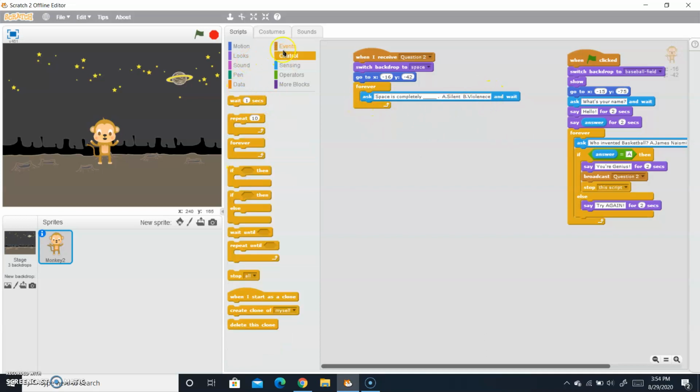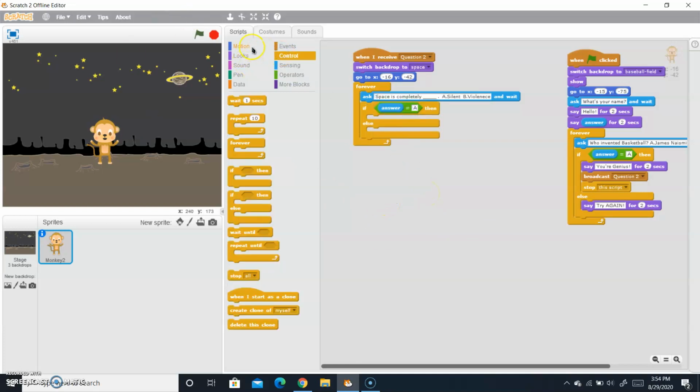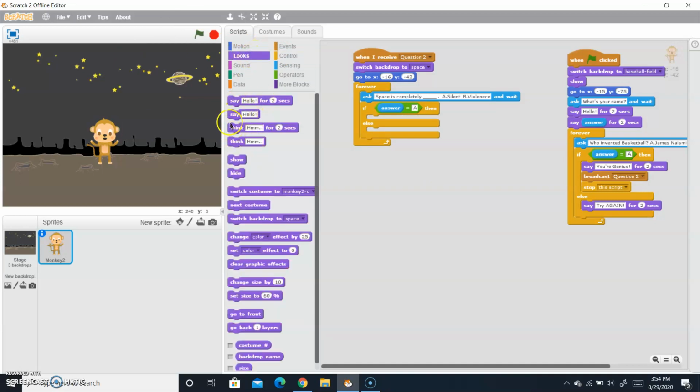Go to here, go to control and if else statement, go to sensing and answer, operators, go to equal to, answer will be here and answer is A. Drag it over here, go to say: you are incredibly genius, intelligent.